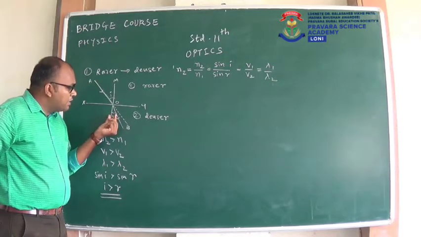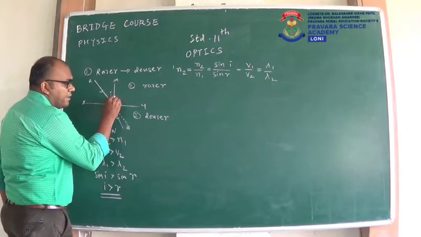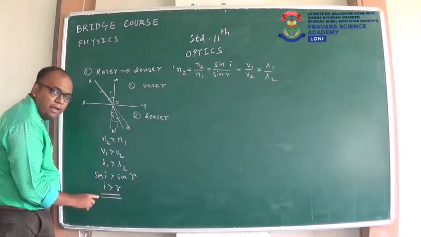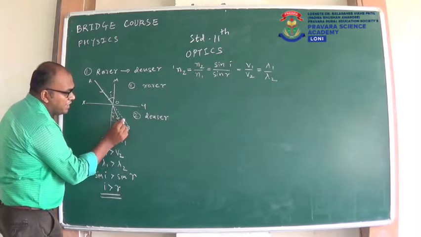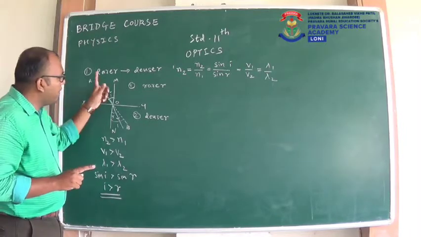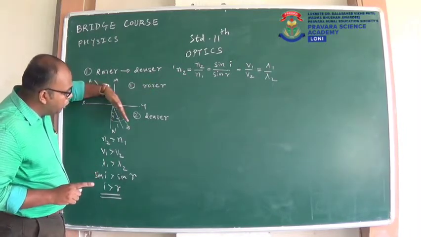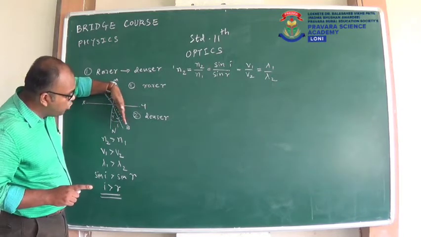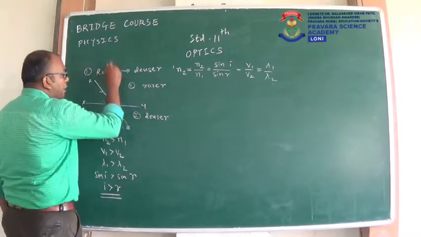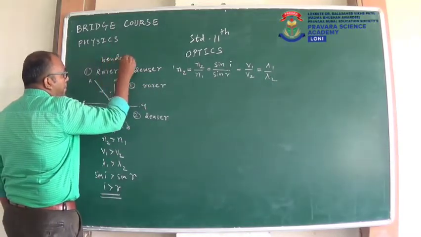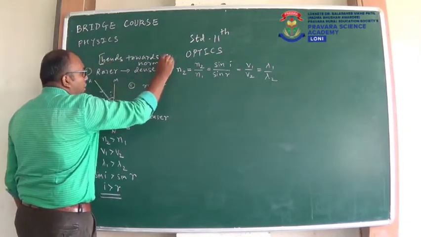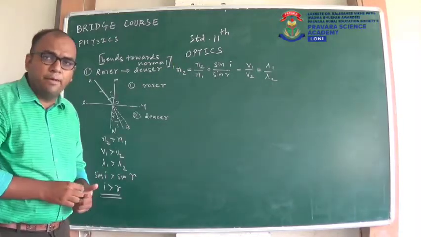Because as this is I, its vertically opposite angle will also be I. And if R is smaller than I, then this R should be like this, which is smaller than I. So in other words, if light is traveling from rarer medium to denser medium, it bends towards the normal. Whenever light goes from rarer to denser medium, it always bends towards normal. Remember this.